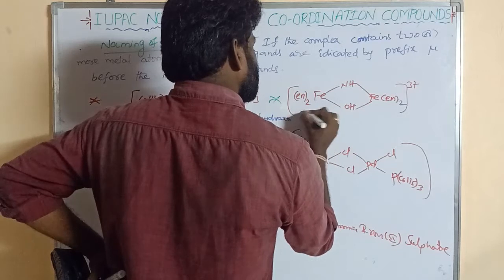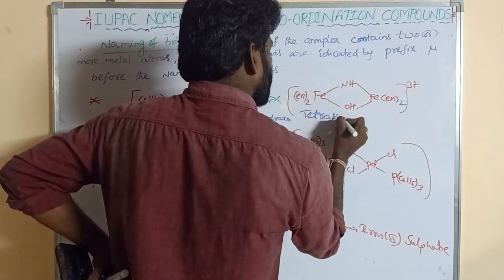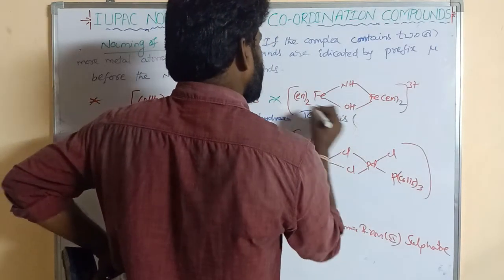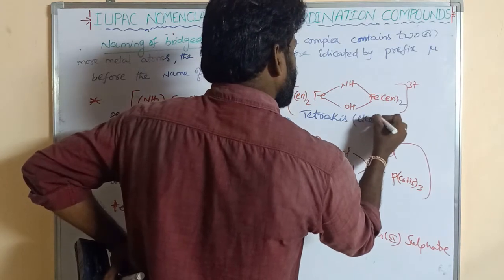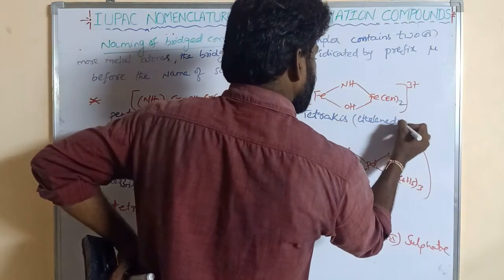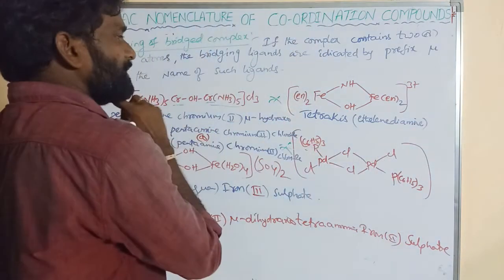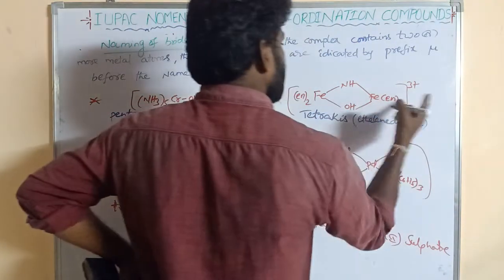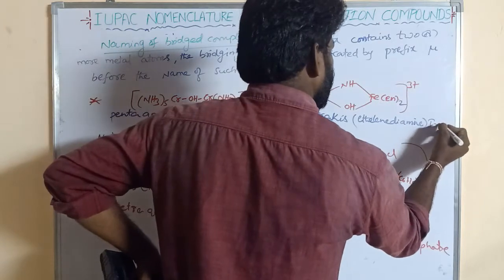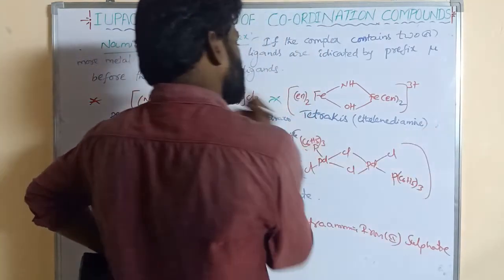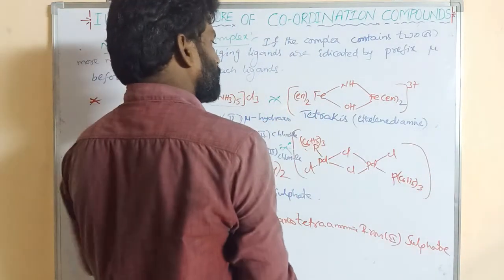So tetrakis, and its name ethylenediamine is written in parentheses. Then iron. Here bridge ligands are also there, so they are written first.